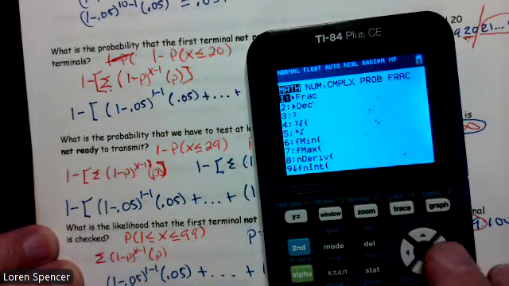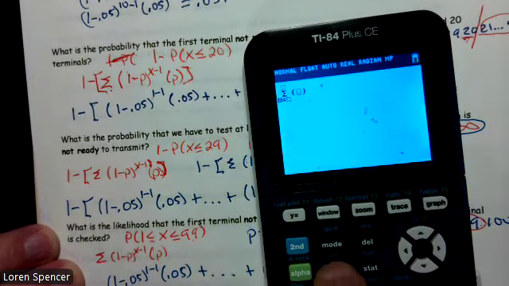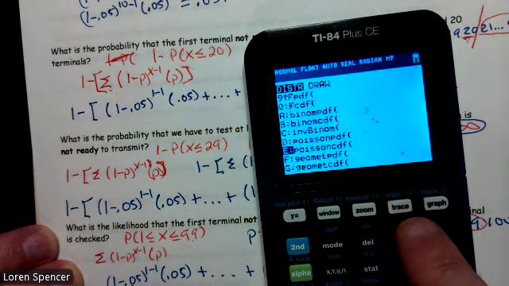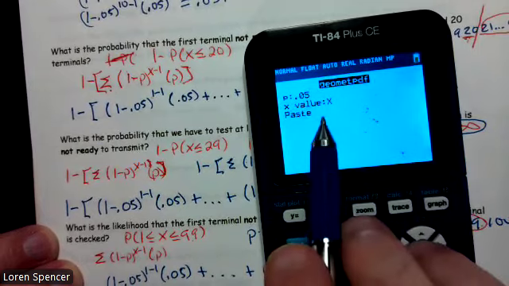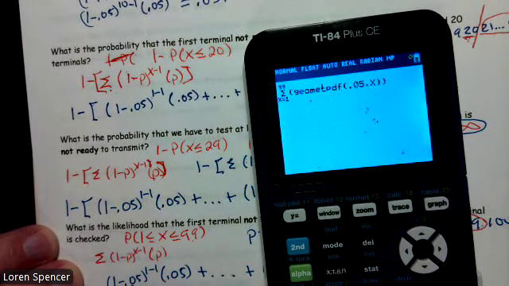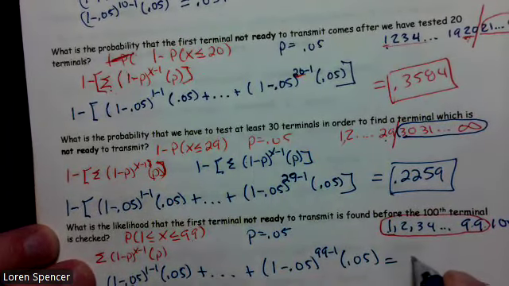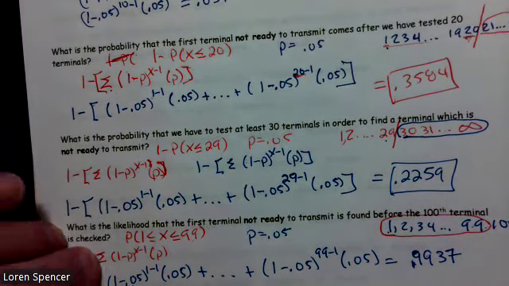And here we go: math, summation, x, 1, 99, second vars, geometric PDF, 0.05. Remember, anytime you have a summation, you have x. And we get 0.9937. So about a 99% chance it is going to happen before we get to 100.